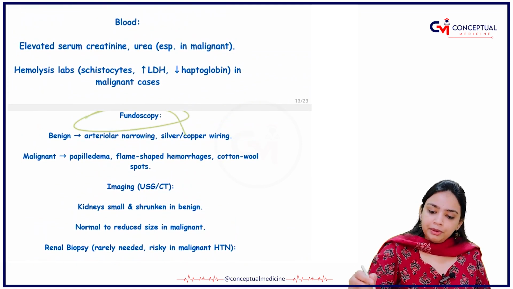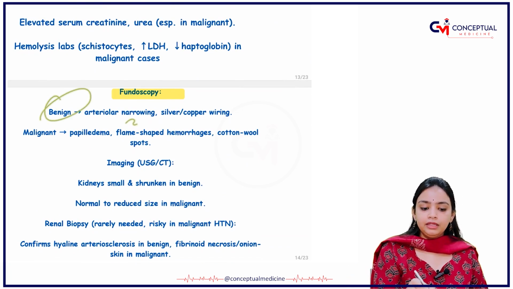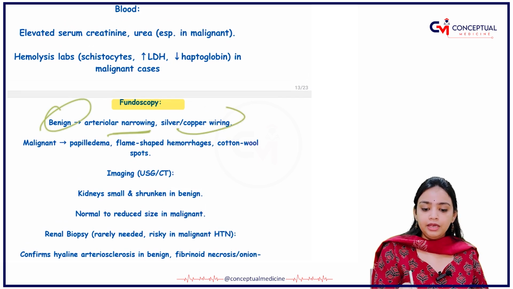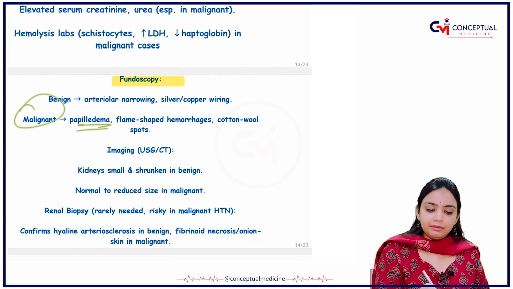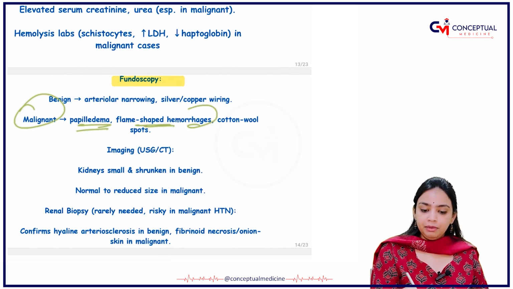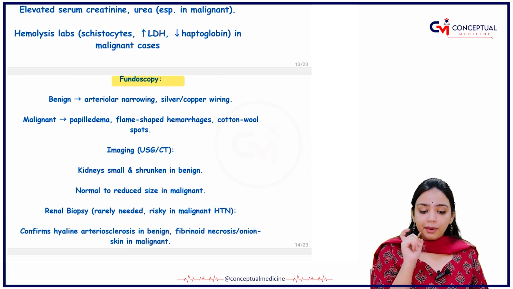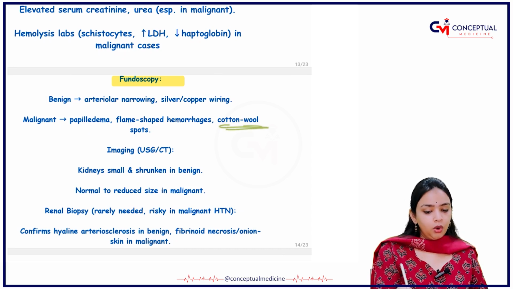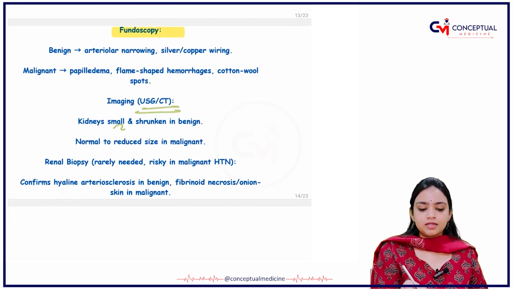In the fundoscopy, what are you able to appreciate? In the benign one, there will be arteriolar narrowing and silver and copper wiring. In the malignant one, there will be papilledema and flame-shaped hemorrhage. One thing that you need to keep in mind whenever you are writing about the malignant one is the cotton wool spot. In the imaging, we will do the USG and CT.